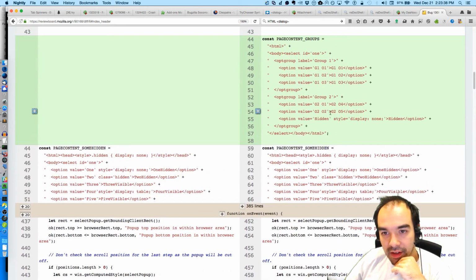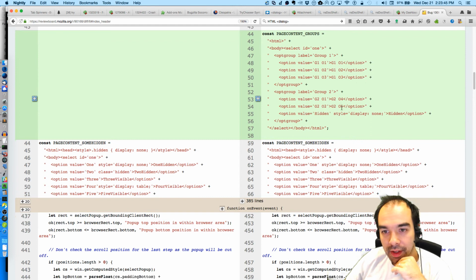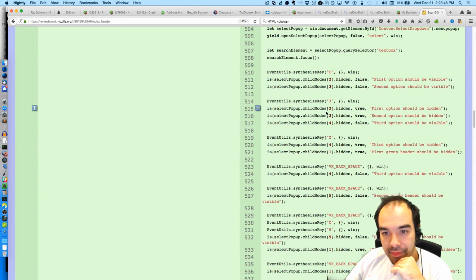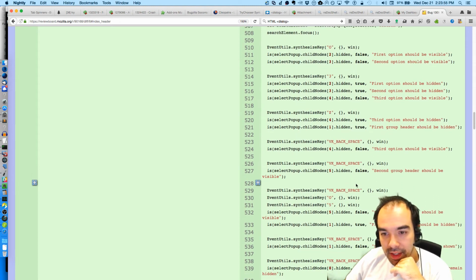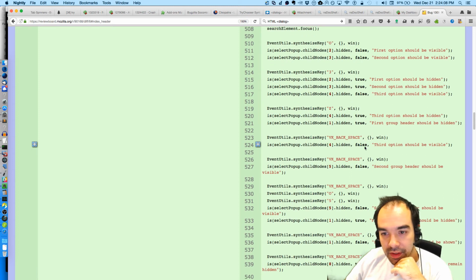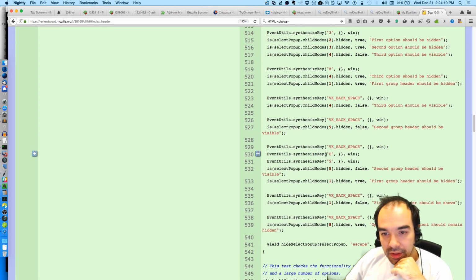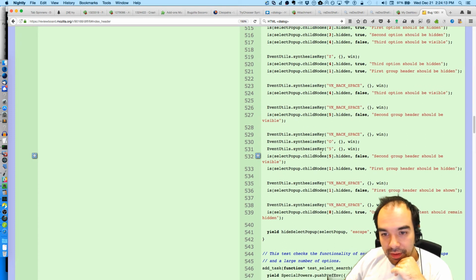Oh, okay. Value. So he's got this one, select ID 1, with 2 optgroups. Third option should be in first group, header should be hidden, third option should be visible. So that makes sense to me. Second group header should be visible. Is hidden, false. Space, synthesize key.